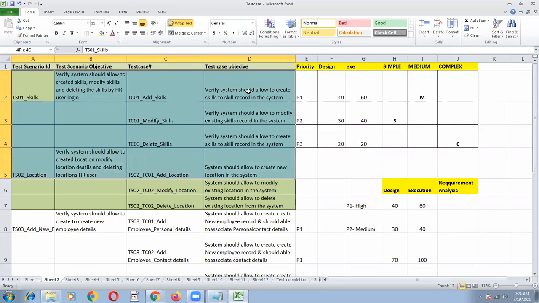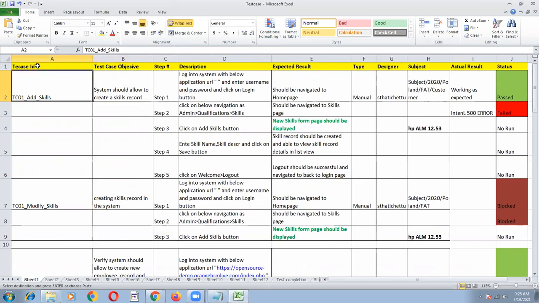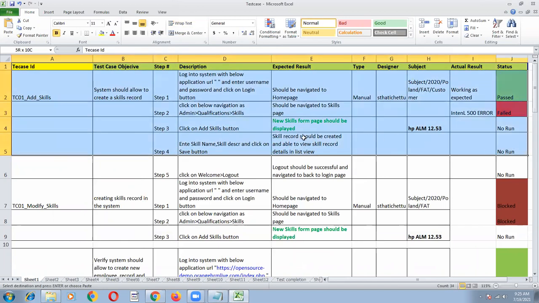And the next point is, how to write a test case. The next point is test case. So this template, we can call it a test scenario template. So let me tell you how to write a test case. This is TC01 add skills, and I want to test this functionality. Verify system should allow to create the skills record in the system. So I'm going back to sheet 1, and I have written TC01 add skills. System should allow to create. So the test case template will be like this.